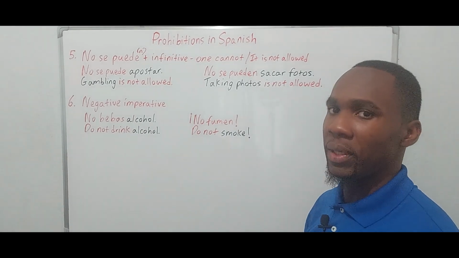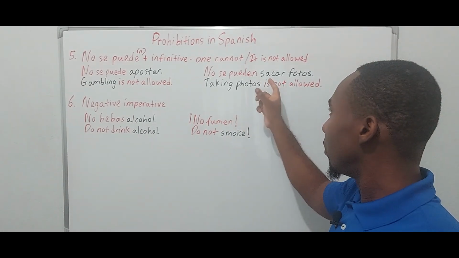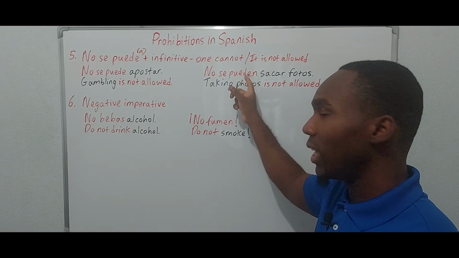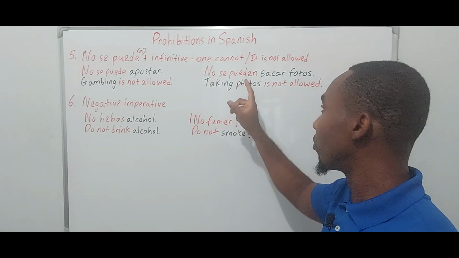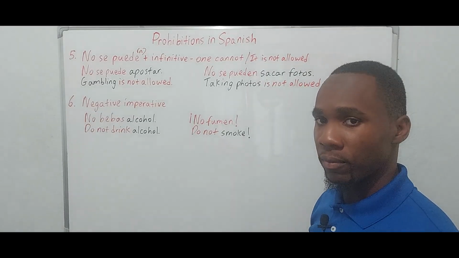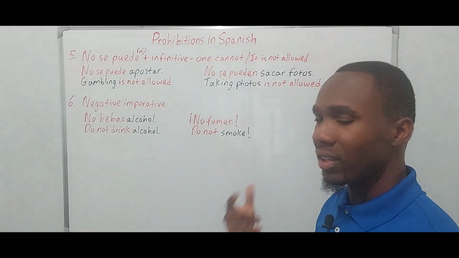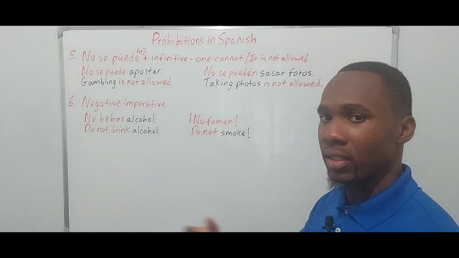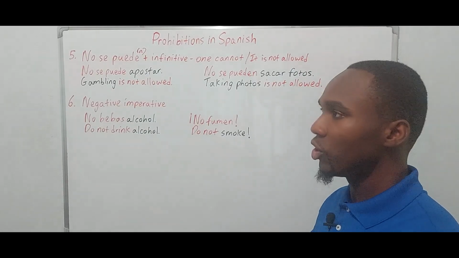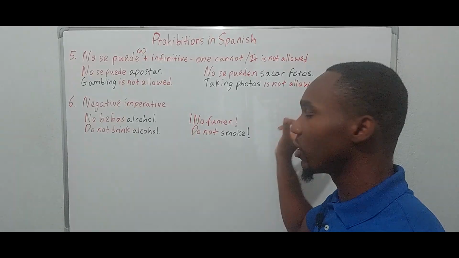So technically speaking, the verb poder has to agree with photos, because you're actually saying photos cannot be taken, which would translate as taking photos is not allowed.